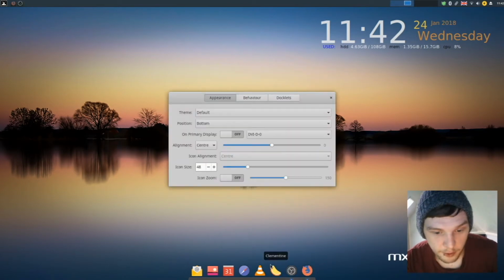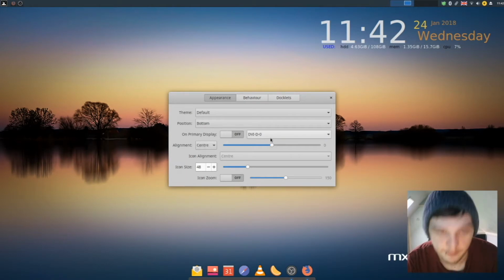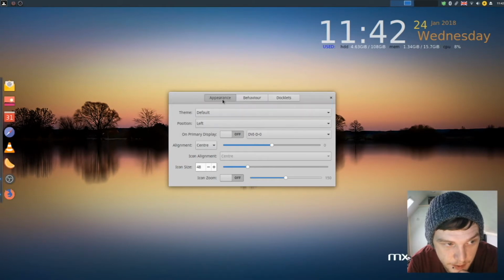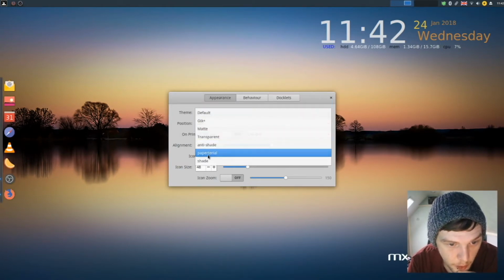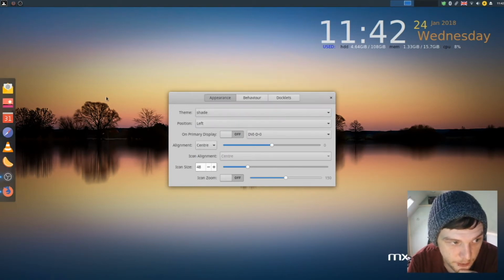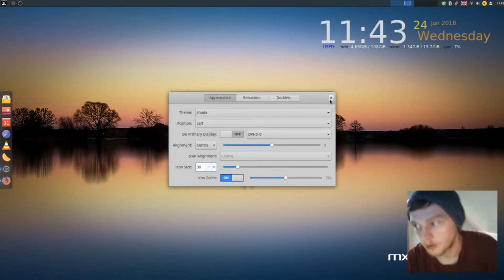So if we go into the preferences here, I'm going to have it on the left. So what we need to do is go into position, left. Now, theme, quite like Paperterial or shade. We're going to keep it with shade. And we're going to put icon zoom on, and we're going to bring it down a bit. Yeah, 38 would be about right.